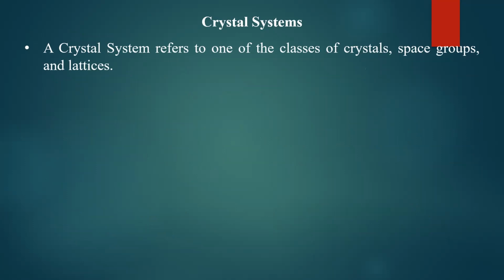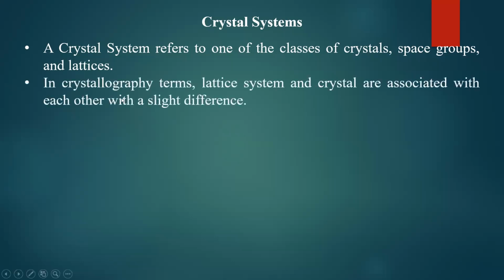So crystal system is defined using the unit cells. What is the structure of the unit cell, what is the dimension of the unit cell, and interfacial angles corresponding to the unit cell, that decides the classification of crystal system.